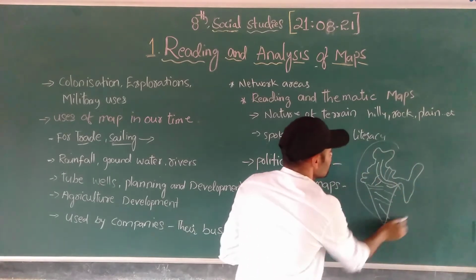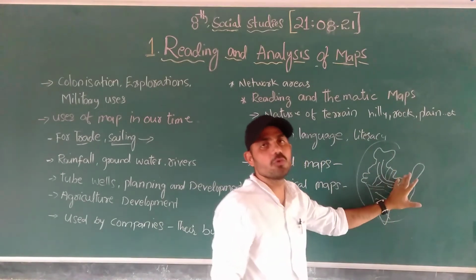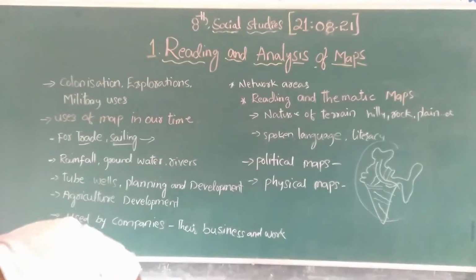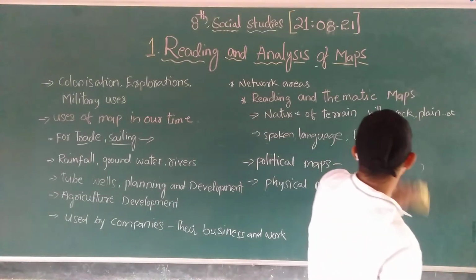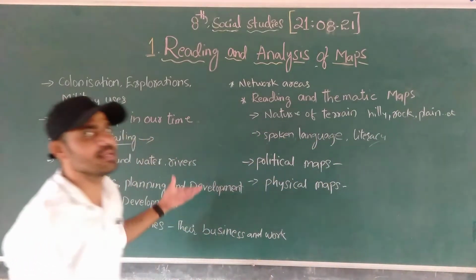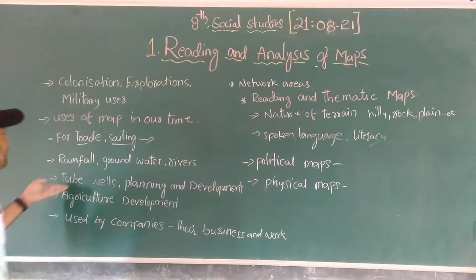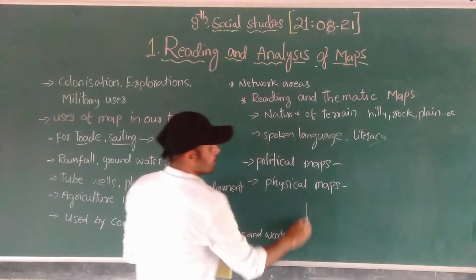All these kinds of rivers we can see. By using the map, we can easily say how many rivers there were, where they flow, and where they can be marked. So we can easily say by using the map. And the tube wells. Do you know about tube wells now?